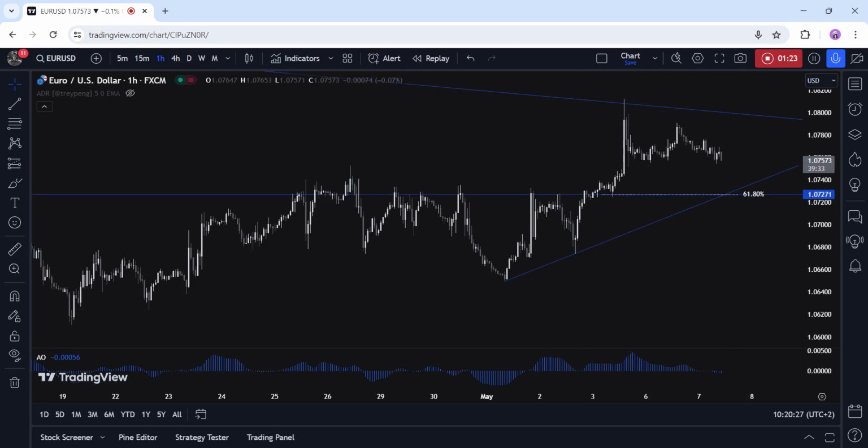On the 1 hour chart, we can see that from a risk management perspective, the buyers will have a much better risk reward setup around this 1.0727 level, where we can find the confluence of this upward minor trend line and the 61.8% Fibonacci retracement level. The sellers, on the other hand, will want to see the price break into the downside to invalidate the bullish setup and increase the bearish bets into new lows.